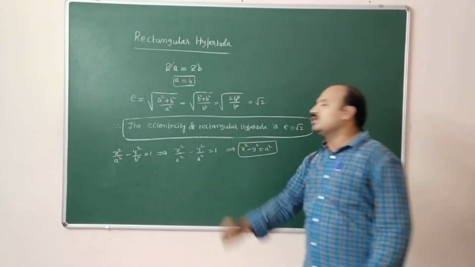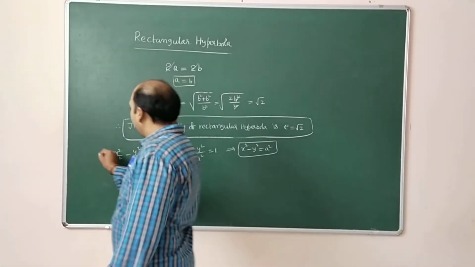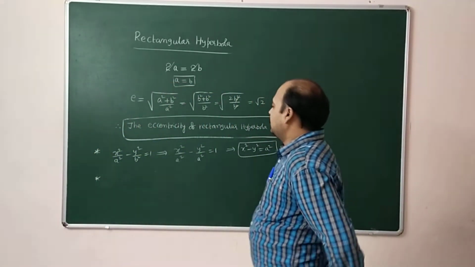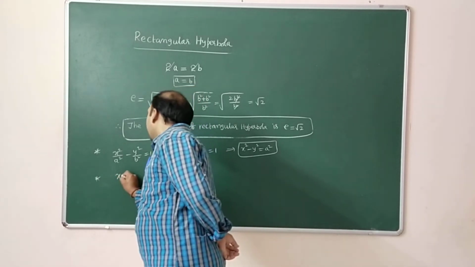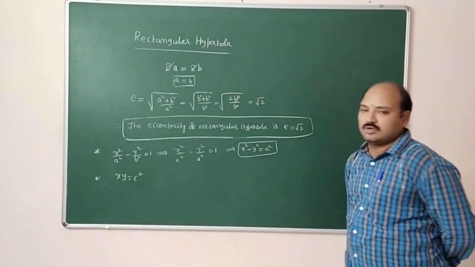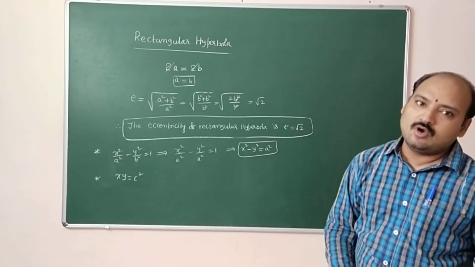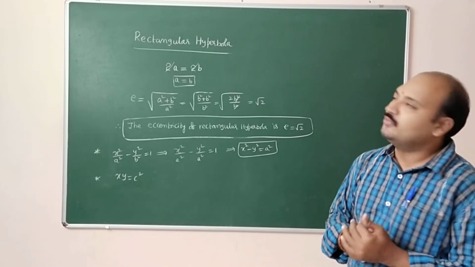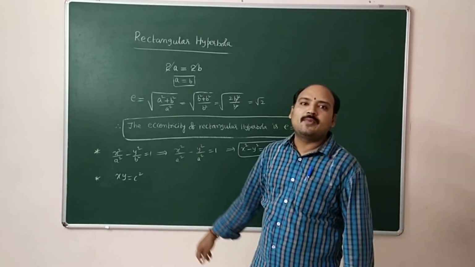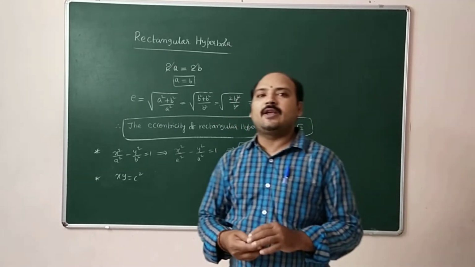This is the equation of rectangular hyperbola. Another form of the rectangular hyperbola is xy equal to c square. Wherever you are getting xy equal to c square, or xy equal to 1, xy equal to 2, these equations are called rectangular hyperbola equations.